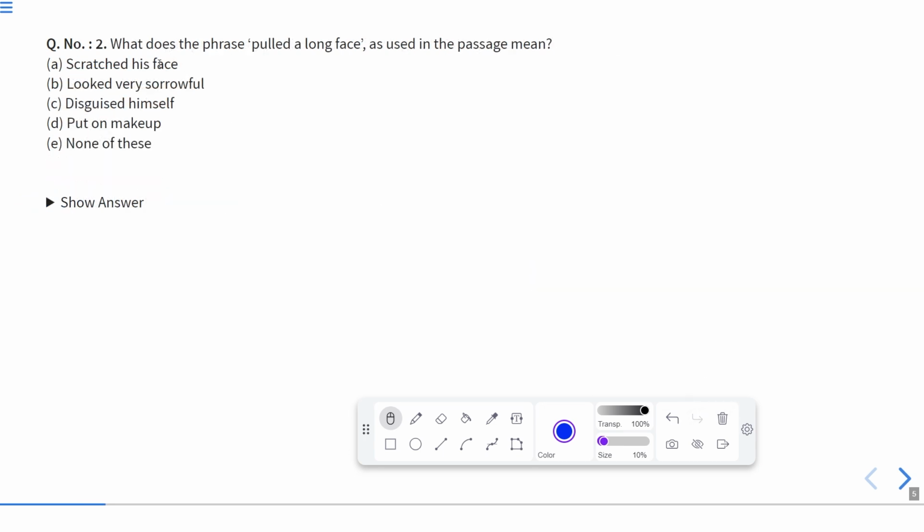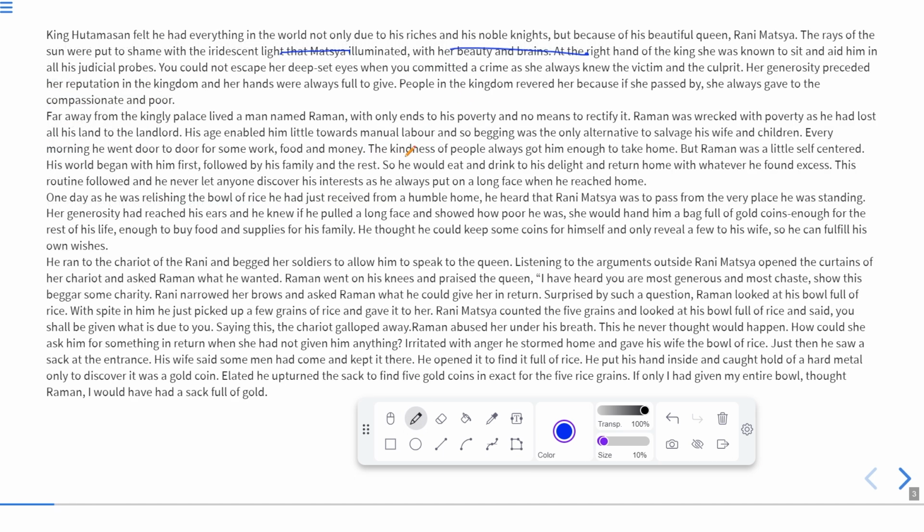Now, the next question is, what does the phrase "pulled up a long face" used in the passage mean? Here it is written that if he pulled up a long face, it means he made his face look very sorrowful, like a depressed man or a very sad man, a very poor man.